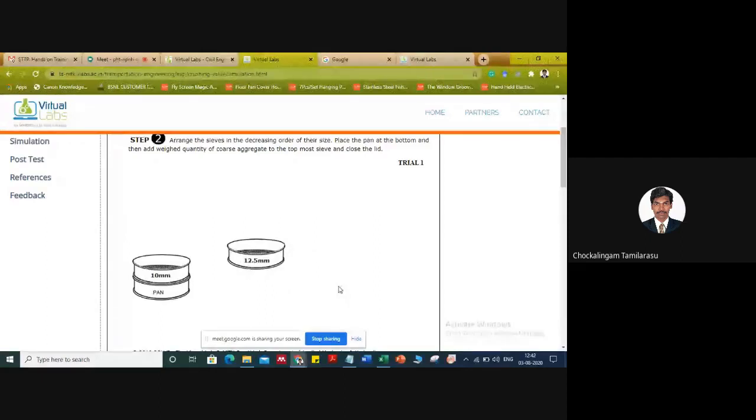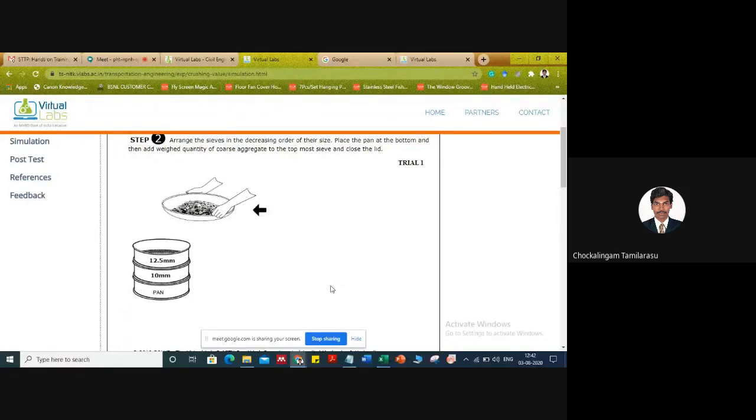Once again, the aggregate required for aggregate crushing strength is aggregate passing 12.5 mm and retaining at 10 mm. On that basis, we place the sieve set: 12.5 mm, 10 mm, and the bottom pan. We pour the 3.5 kg of aggregate we measured earlier. Then we have to close the lid over the sieve.